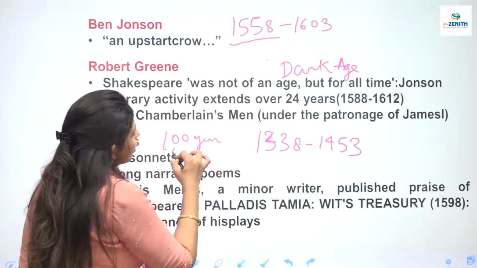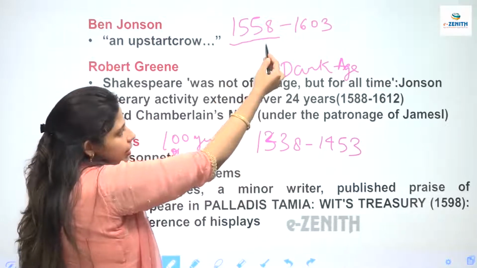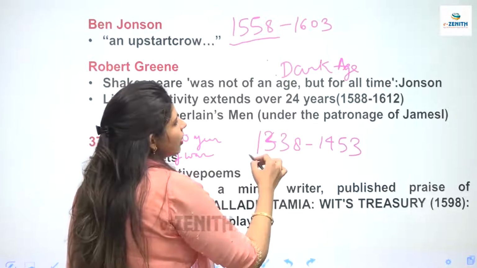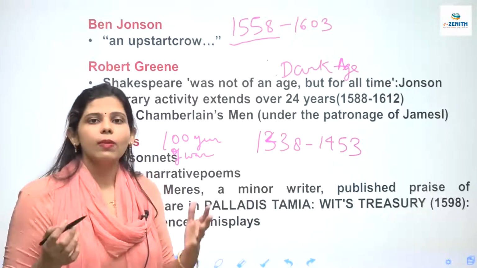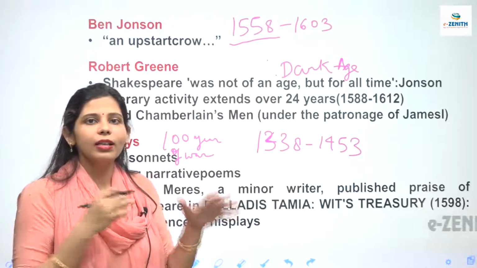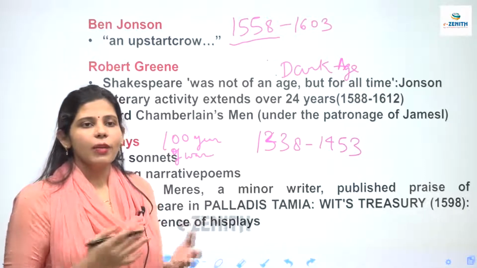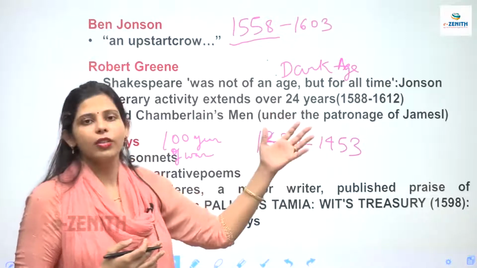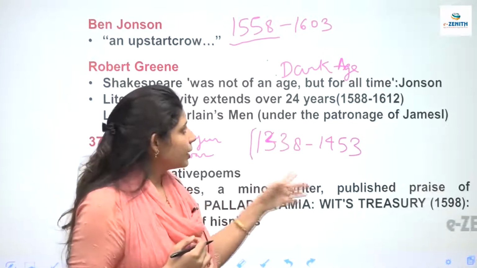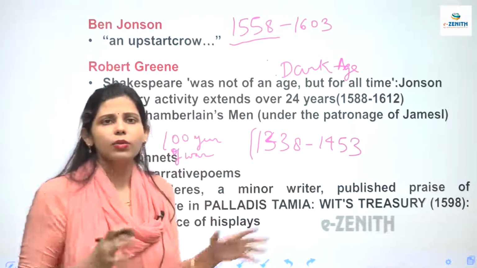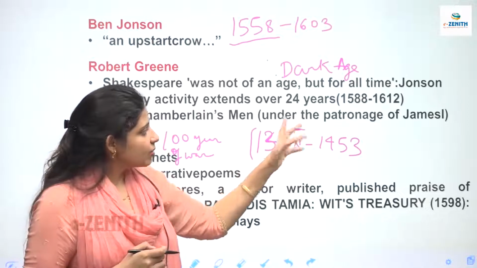100 years of war. So ये जो dark ages चल रही थी before this Elizabethan age and before the age of Renaissance, here in dark ages, why is this age known as dark ages? Because a lot of war was happening, and because of the war, people were indulged in those wars, and they were not writing any literature or any poetry, any drama, any fiction was not being written. So it is dark age for literature, because no literary work was taking place in this age. So 100 years of war happened, and it was the dark age, and nothing was new, no knowledge and no transfer of knowledge was happening. And this age is known as dark age.